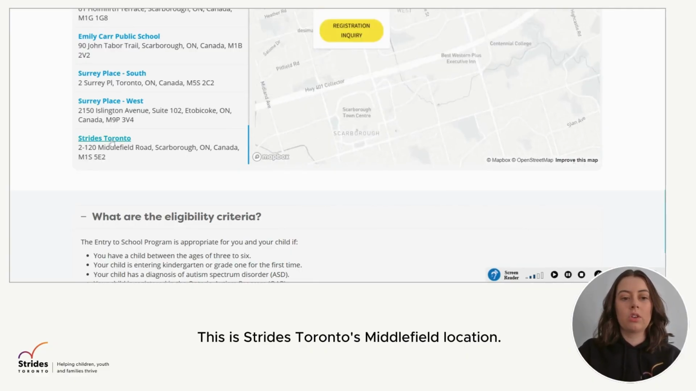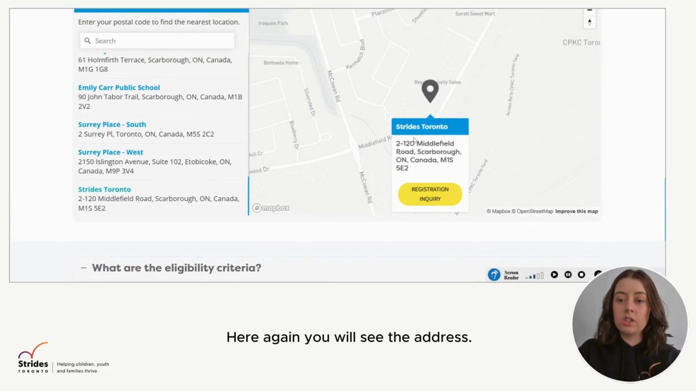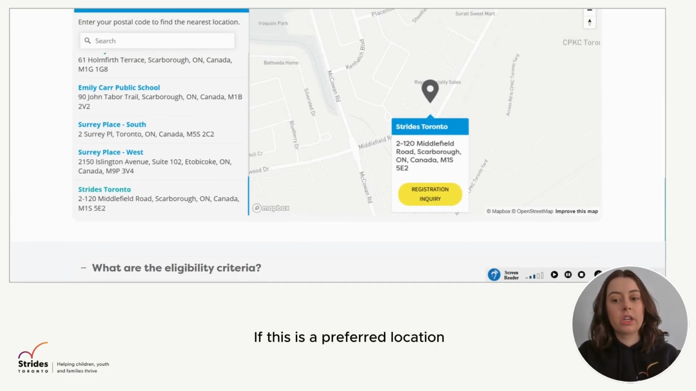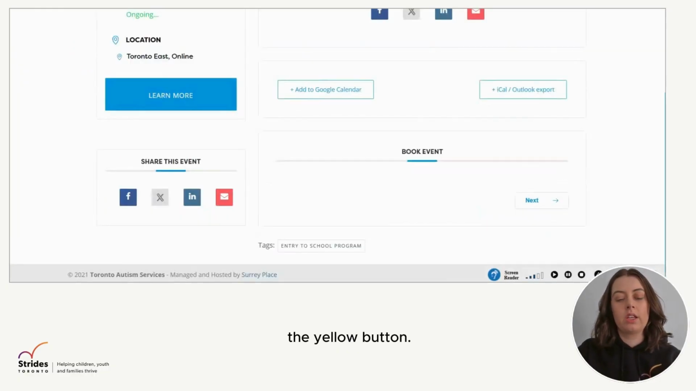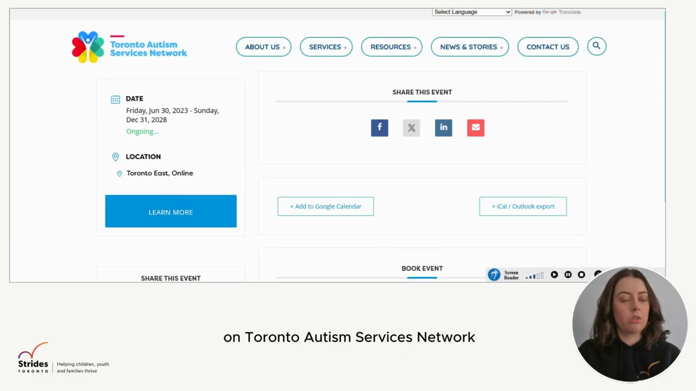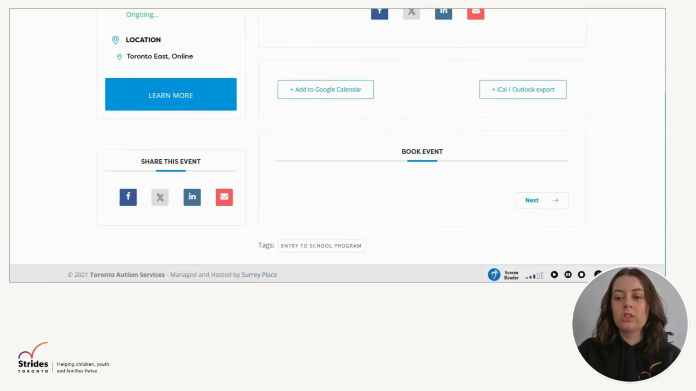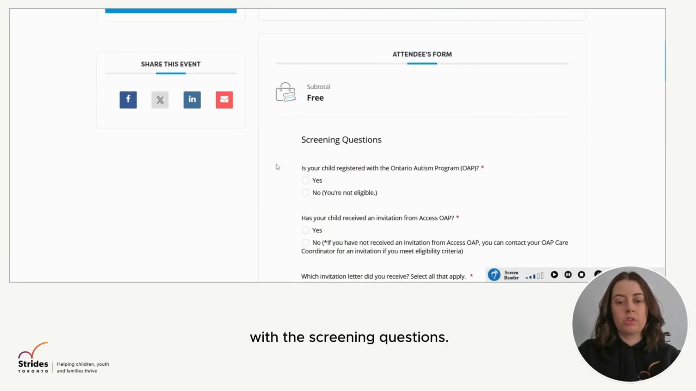This is Strides Toronto's Middlefield location. Here again, you will see the address. If this is a preferred location, you will click Registration Inquiry, the yellow button. It will bring you back to this page on Toronto Autism Services Network. Scroll down, click Next, and it will bring you to the form with the screening questions.